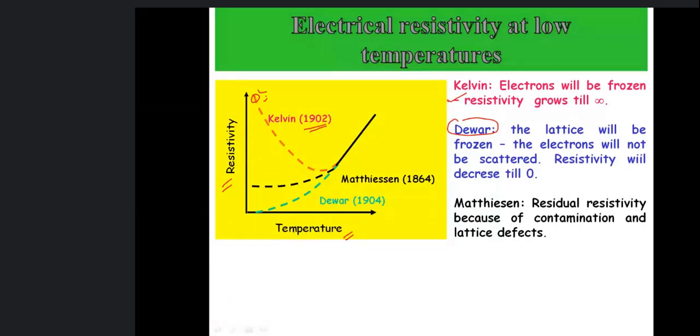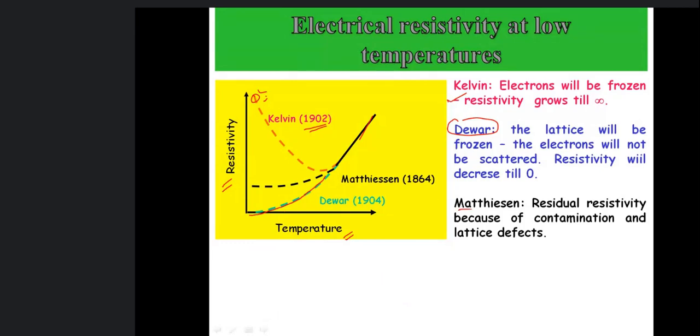So according to Dewar, the lattice will be frozen, and electrons will not be scattered. They will move undeflected or without any scattering. So resistivity will decrease till zero. So this is what is predicted by Dewar. It goes to zero with decrease in temperature.